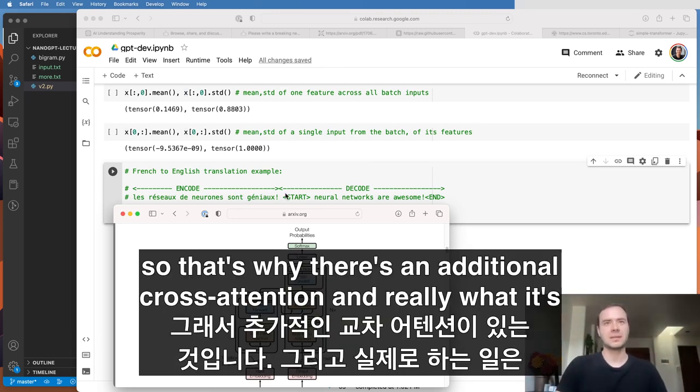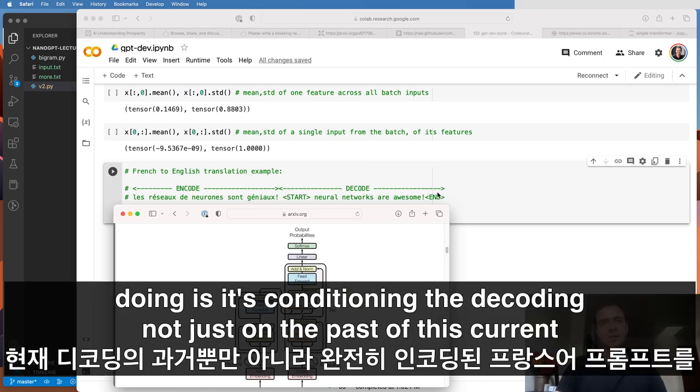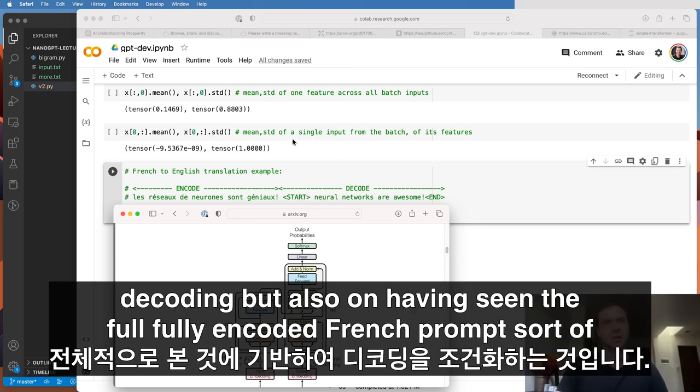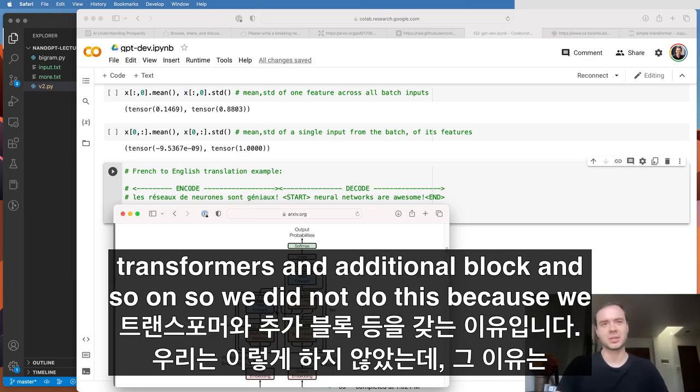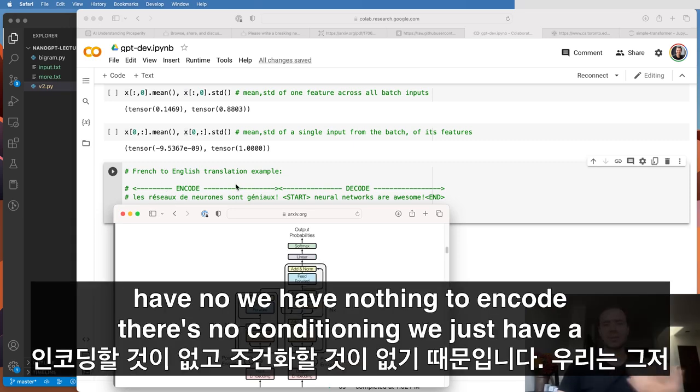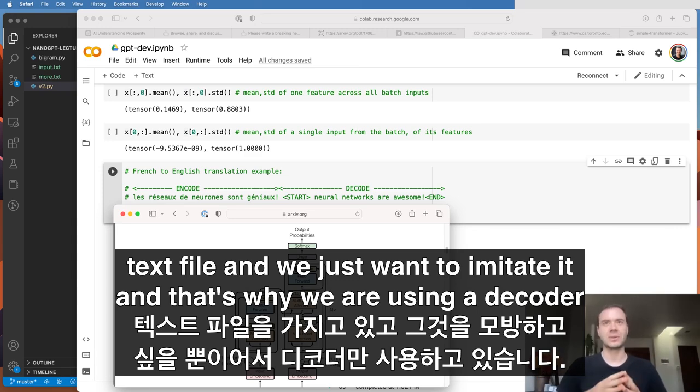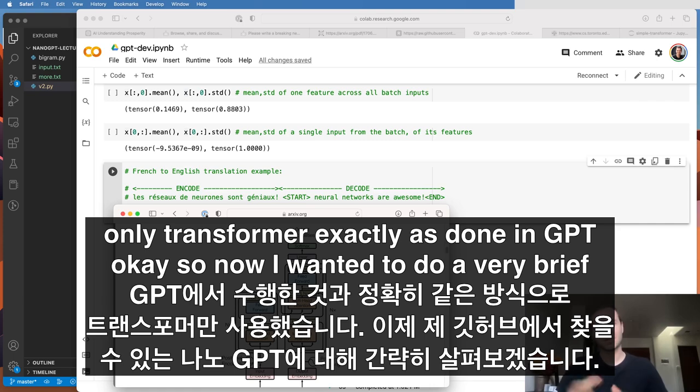Really what it's doing is conditioning the decoding not just on the past of this current decoding, but also on having seen the fully encoded French prompt. And so it's an encoder-decoder model, which is why we have those two transformers, an additional block, and so on. We did not do this because we have nothing to encode. There's no conditioning. We just have a text file, and we just want to imitate it. That's why we are using a decoder-only transformer, exactly as done in GPT.